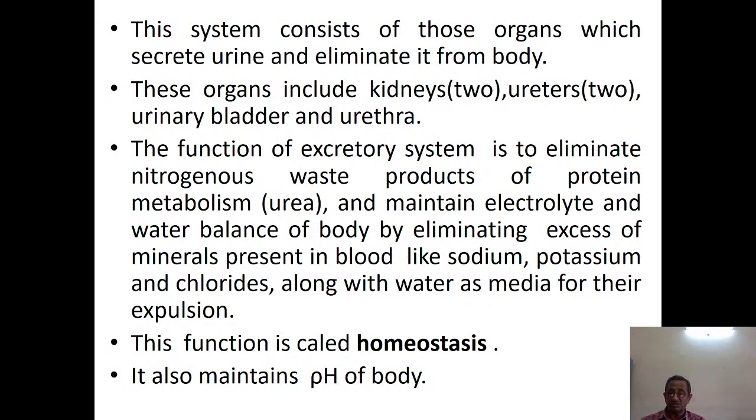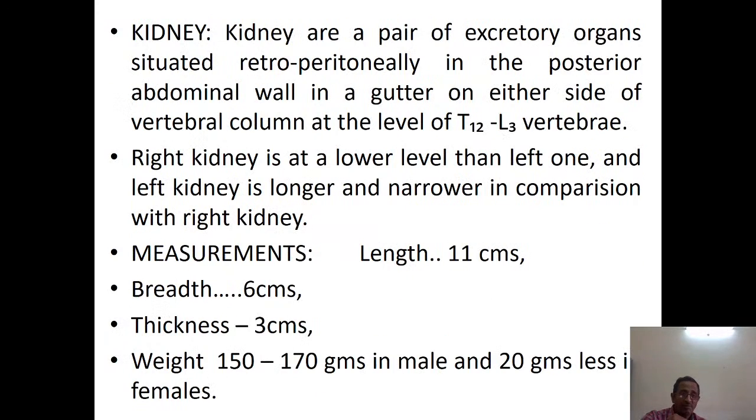This function is called homeostasis, that is, maintaining a status quo. Homeostasis means the blood levels of the water and the minerals are all maintained at a constant level. Now it also maintains the pH of the body. pH is the concentration of hydrogen ions in the body.